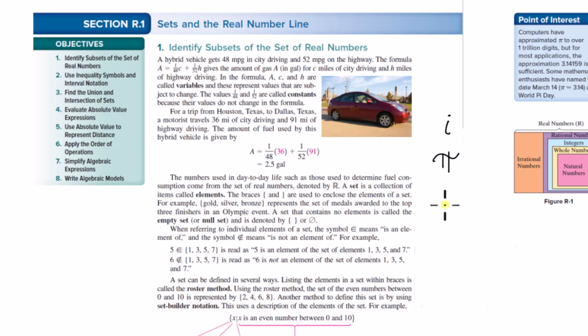And another way of looking at a variable, when they say it's subject to change, that's one way of looking at it. But another way of looking at a variable is that it's a placeholder for potentially any number. You can apply restrictions to a variable. I could say x where x is greater than 0.